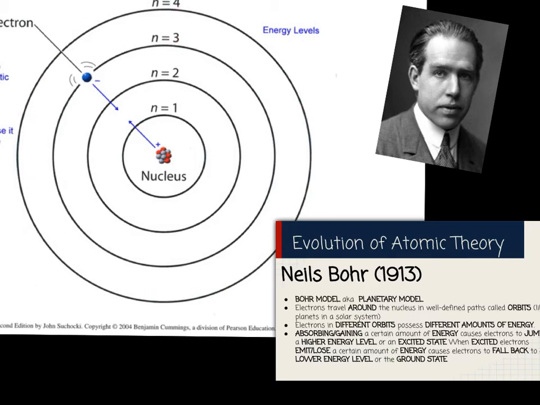Now these electrons can jump energy levels. When you put energy in, like we light it on fire or we give it a flame so that you're putting energy into the atom, the electrons can jump to higher energy levels. And when these electrons jump to higher energy levels, we say that the electrons are in the excited state. Now they can't stay there. Just like if I lit you on fire, you would jump up, but you can't stay up in the air. So these electrons will then fall down to what we call ground state, when they release energy.